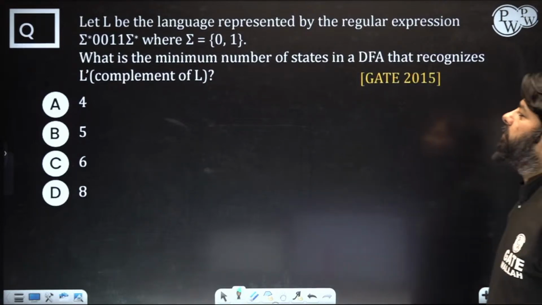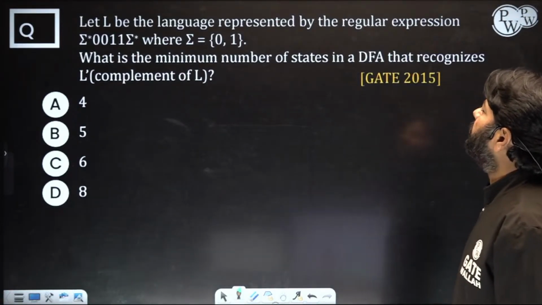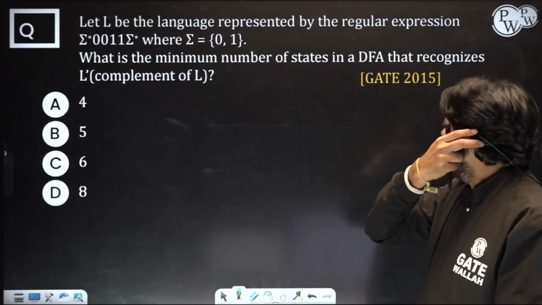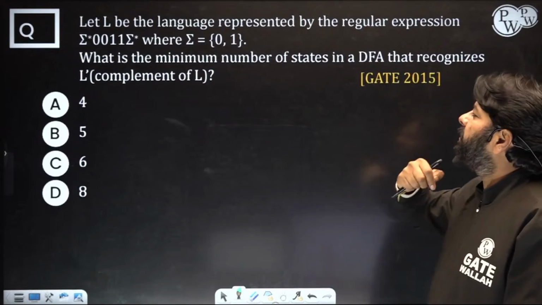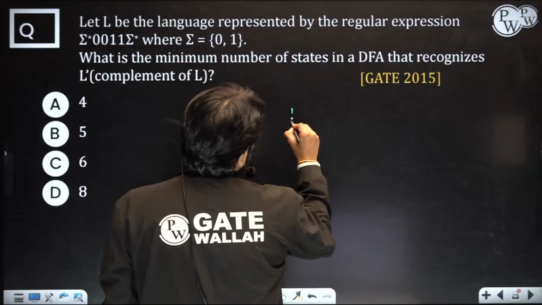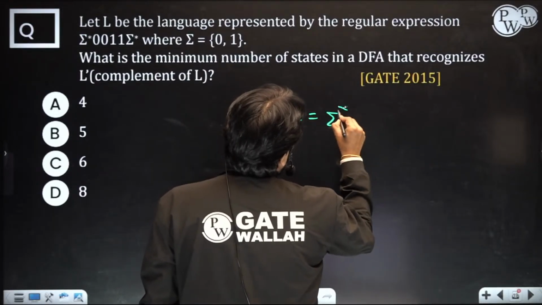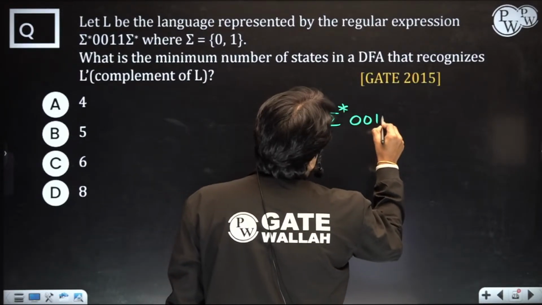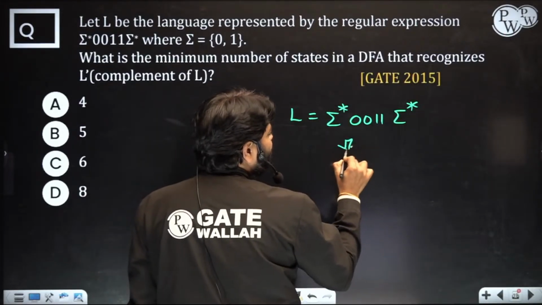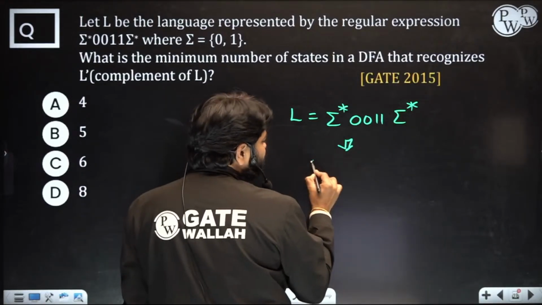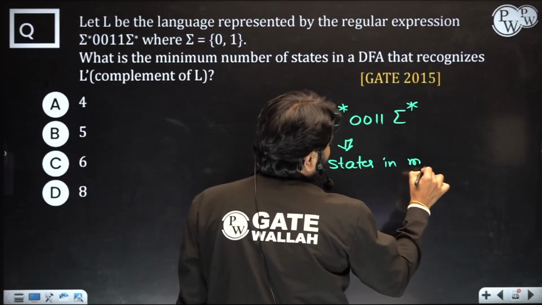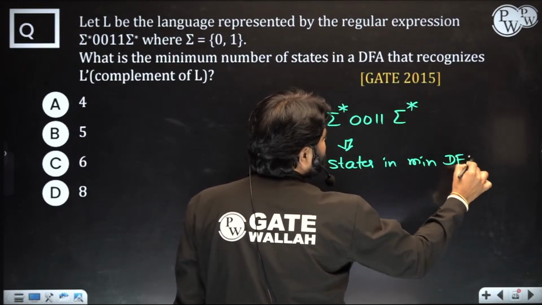Okay. Let L be the language represented by the regular expression, that is containing 0011, right? What is the minimum number of states in DFA that recognizes complement of L? So now L is given to you, the language containing 0011. Do you know how many states are required in DFA for this? Minimum length is 4, so 5 states in the minimum DFA, and you don't need to design it also, it takes much time to design.